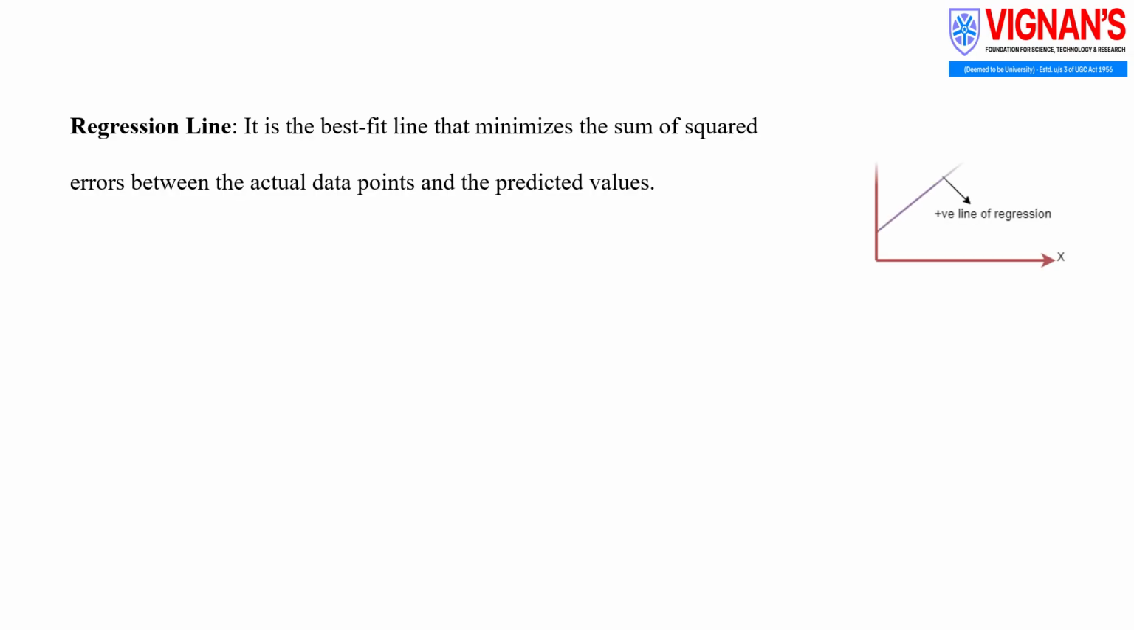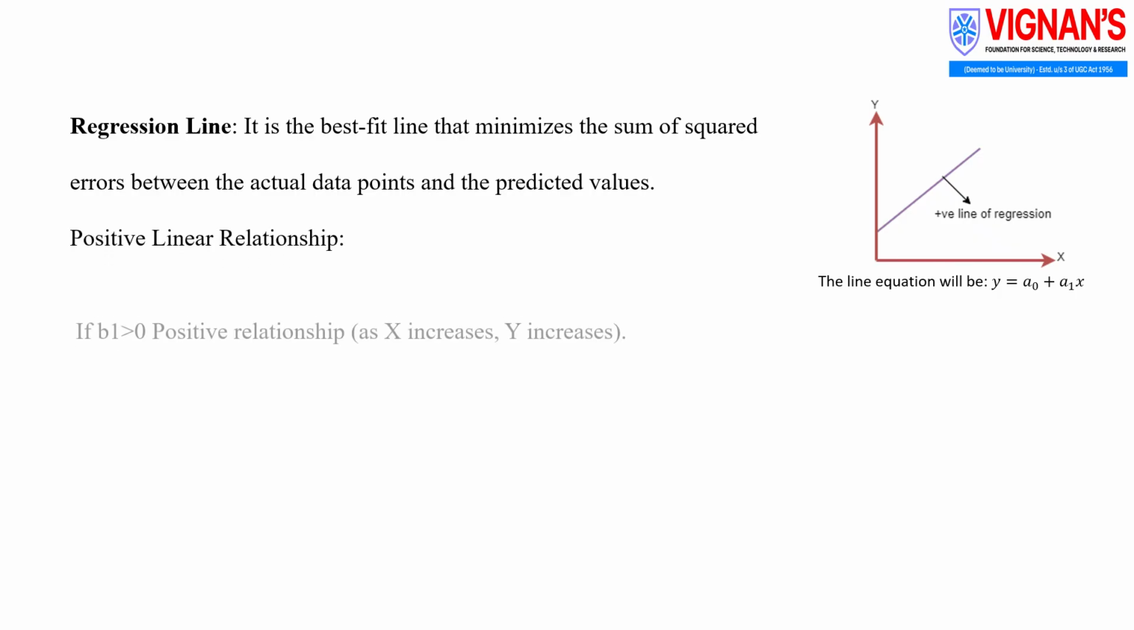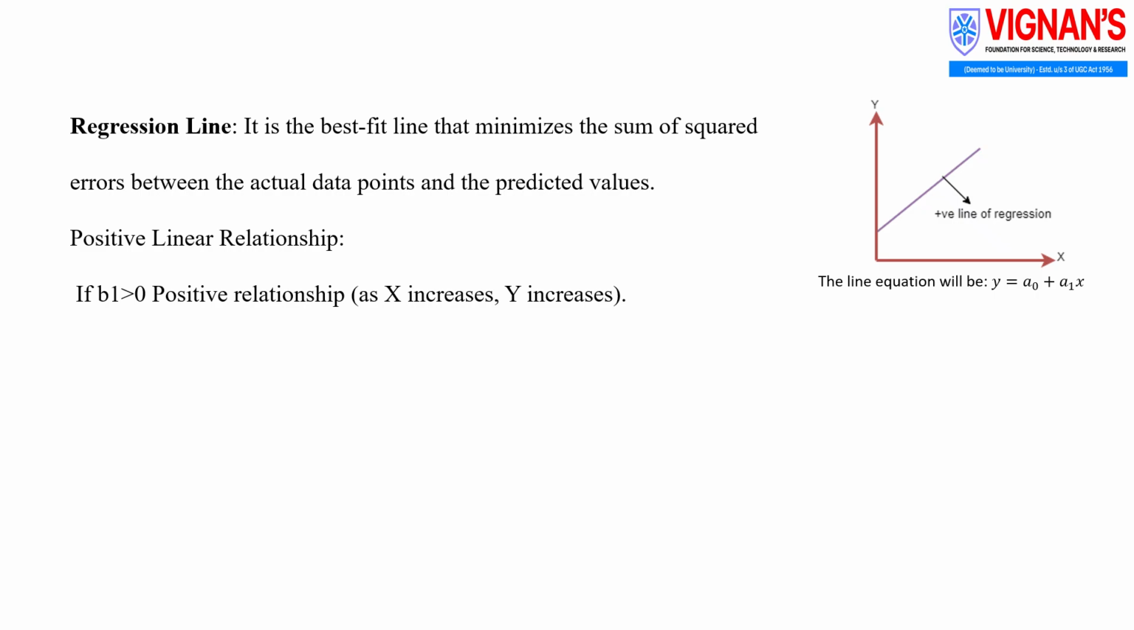In this image, the equation of the line is given, where one term is the intercept and a is the slope. When the slope a is positive, a positive linear relationship exists. This means as x increases, y also increases, resulting in an upward sloping line.